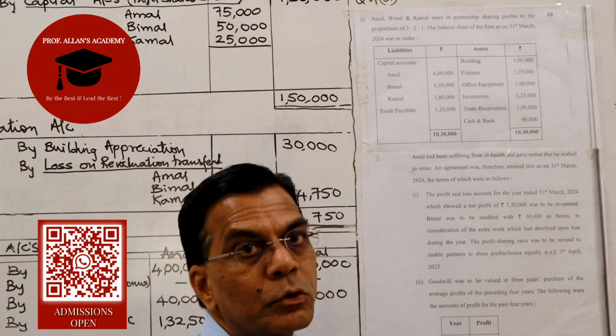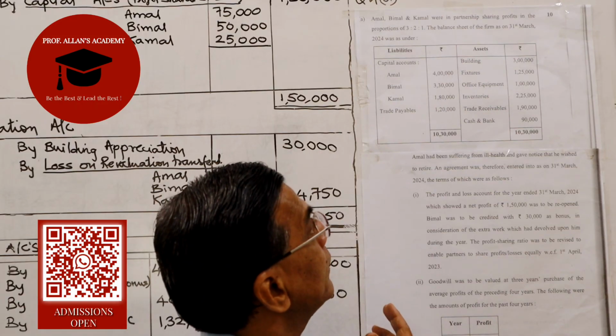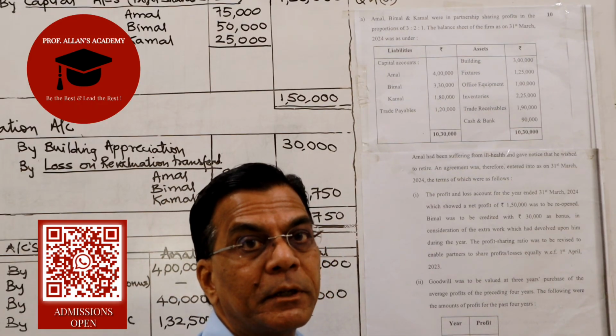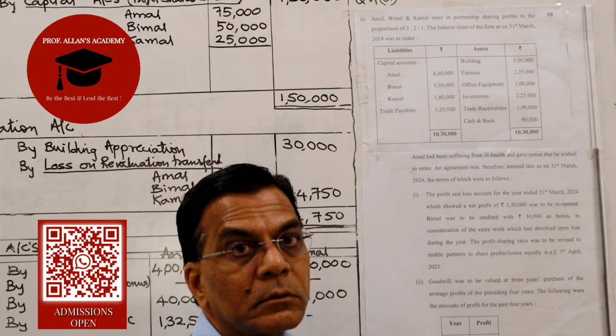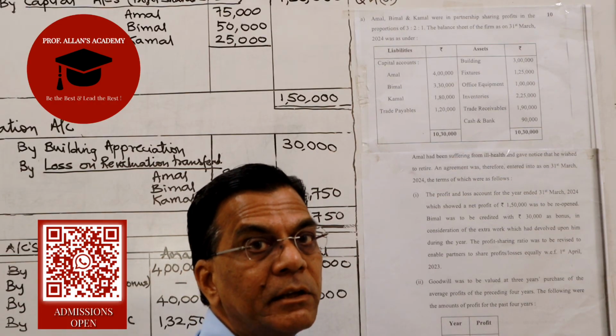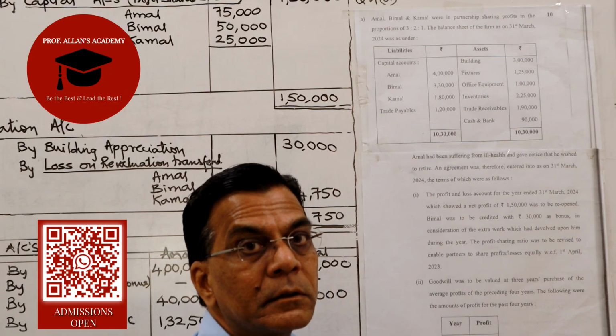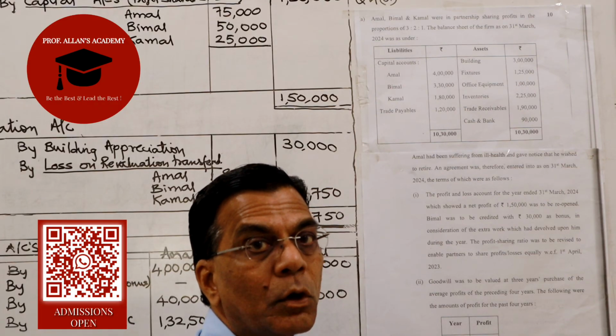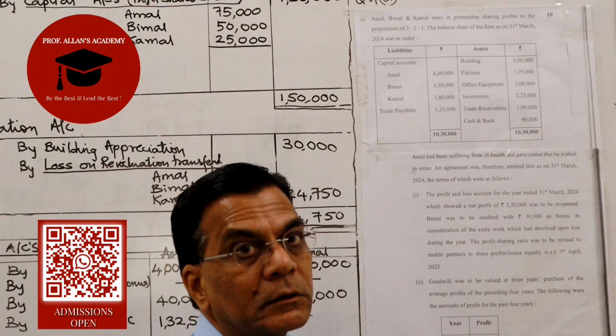We now move on to question 4a, which is from the chapter Partnership Accounts, and it carries 10 marks. To be specific, it is on the basis of the retirement of a partner.